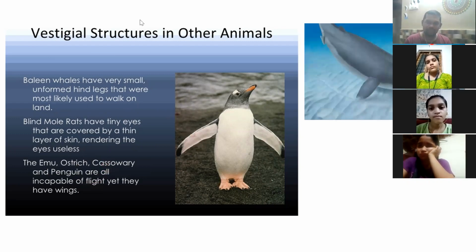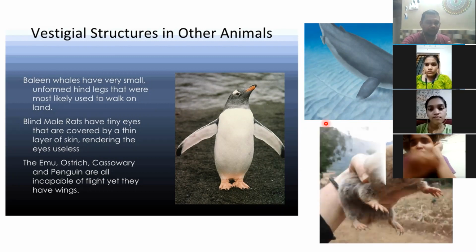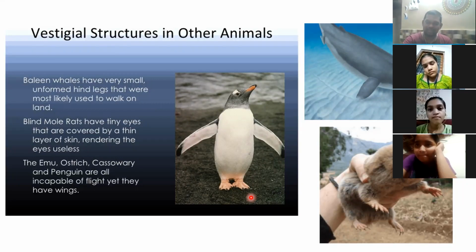Right? This is baleen whales. Okay, you can see these small hind legs. They are present. It looks as if they could have walked on the land, but they did not. So vestigial. Okay, and these are mole rats. They are blind, but see they have eyes, tiny ones. Do not have any function. Okay, and other such flightless birds. You know what is an ostrich? Ostrich, penguins, and all. They have wings which are non-functional. So these are some other examples of vestigial organs in other animals.